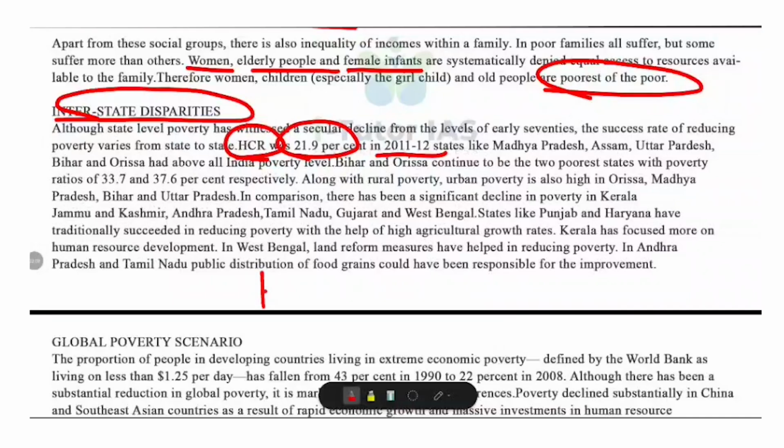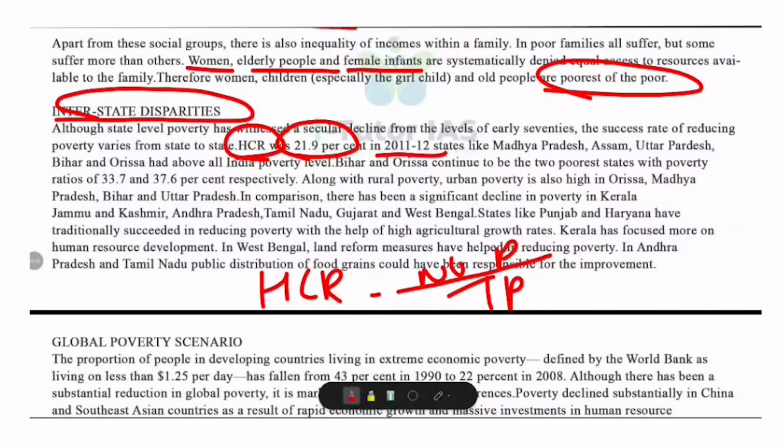Do you know what this headcount ratio means? The headcount ratio is the proportion of the population living below the poverty line, calculated by dividing the number of poor people by the total population. Headcount ratio means the number of people below the poverty line divided by the total population. Headcount ratio of India.